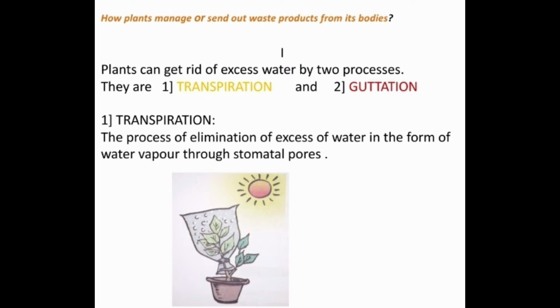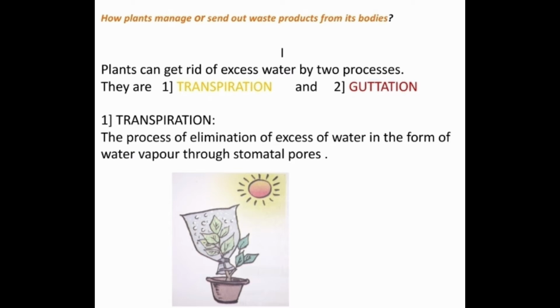Here is a textual question. Let us see in this video how plants manage or send out waste products from their body parts. This is the question given in our textbook. So to answer this question, let us see the point-wise information. The first point for the answer is that plants get rid of excess water by two processes. They are transpiration and guttation.